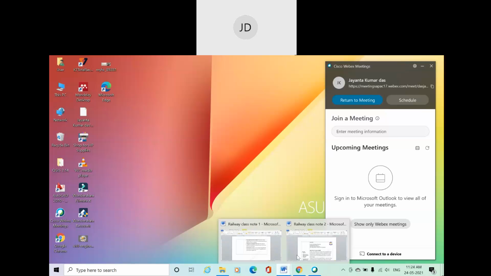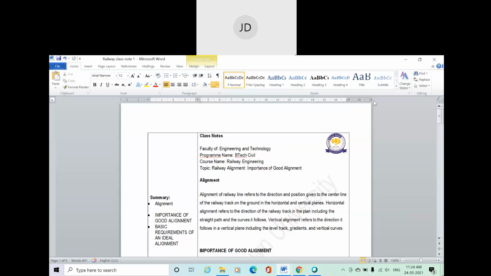Okay, can you see the screen? Yes, I think my screen is visible, right?